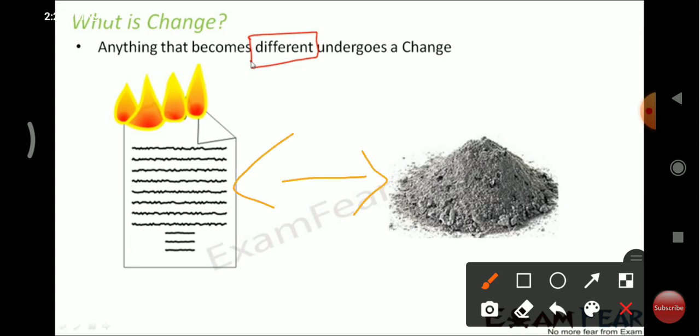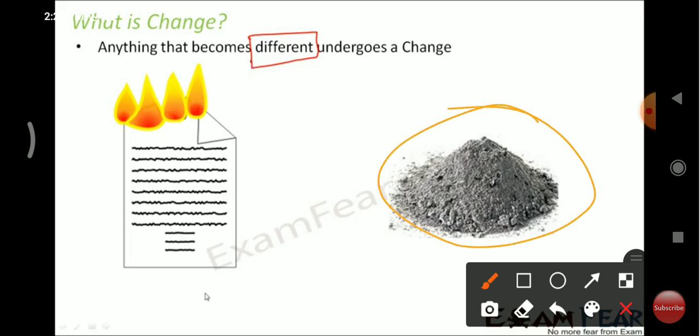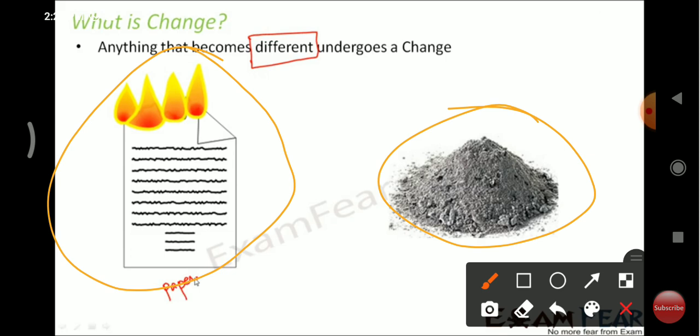So let's look at this example which is given on the screen. What do we see here? We see a piece of paper, and how does it look? It looks like a rectangular sheet, white in color, with something written over it. That's its shape, size, appearance and texture. Now when I burn this paper, what happens?